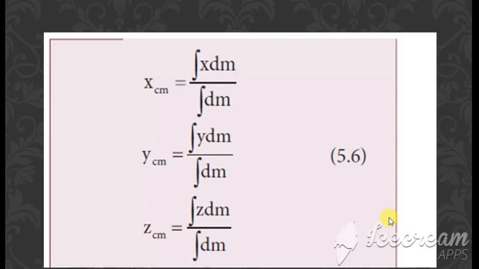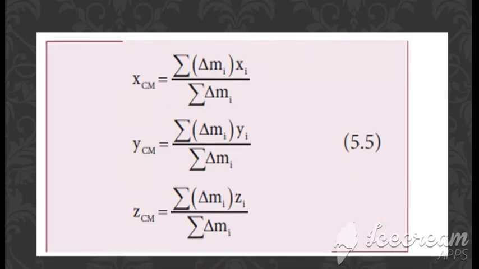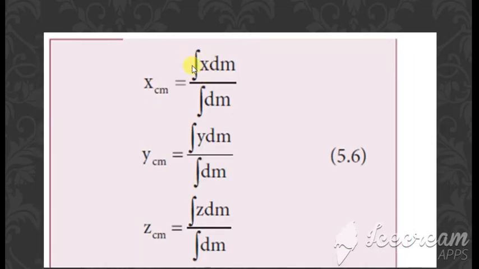Okay, இப்போ this can also be written as, instead of this x of cm, we get the equation to be integration of x dm divided by integration of dm. Okay, then the next equation, y of cm is equal to integration of y dm divided by integration of dm. Then z of cm is equal to integration of z dm divided by integration of dm. Okay, this is the center of mass for uniformly distributed body.